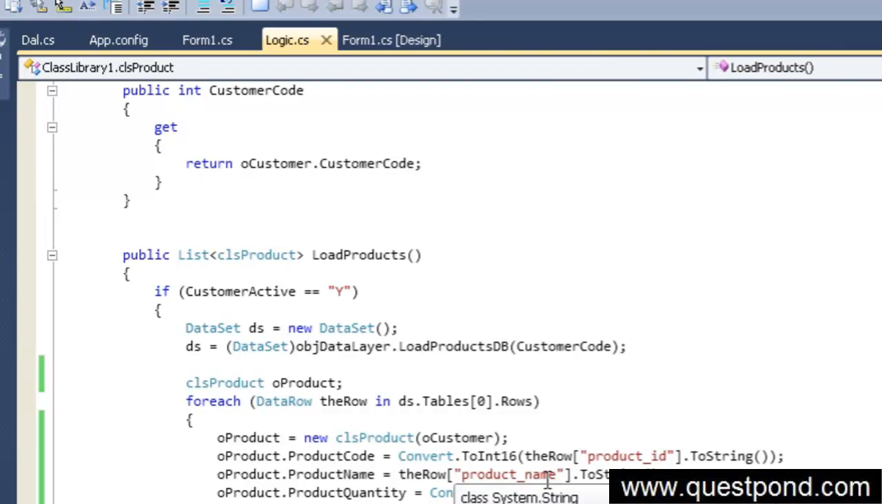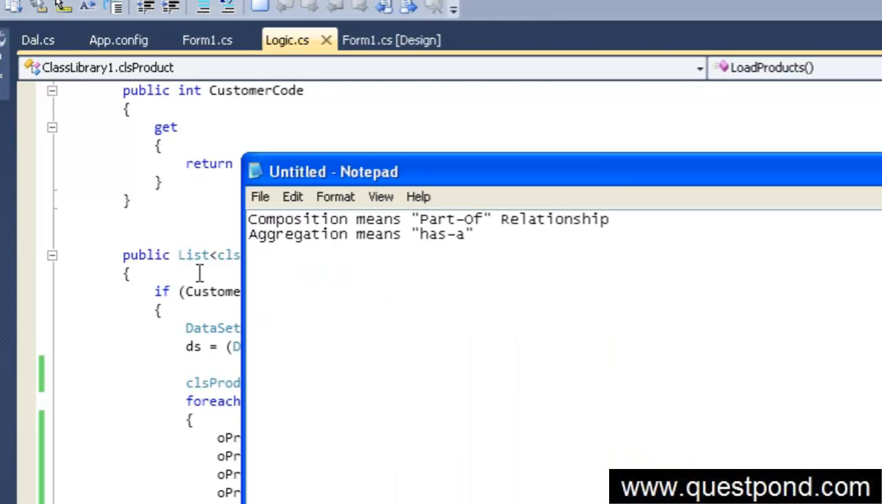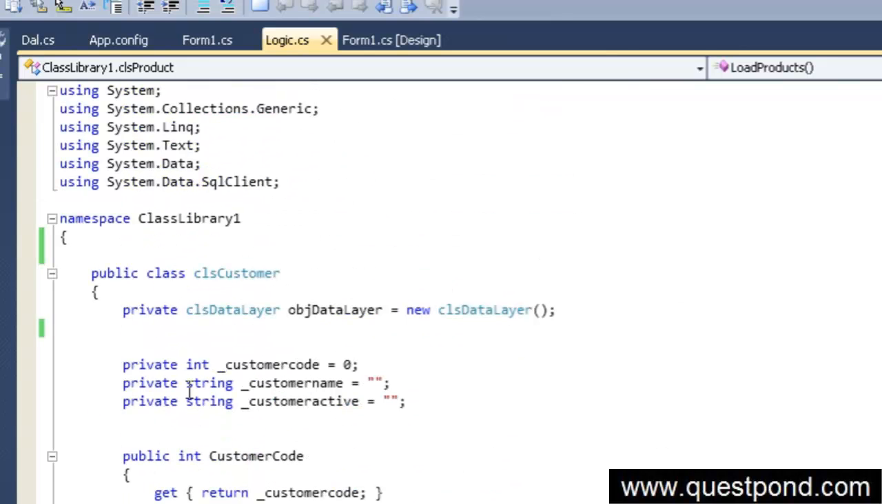Something like this, a data layer. And Guru, we can get this source code also, right? In case somebody wants this source code, we can always email it to them. Yes, you can get this source code.